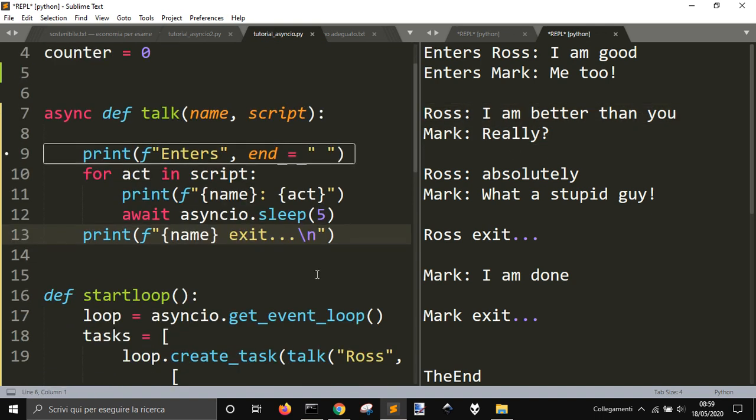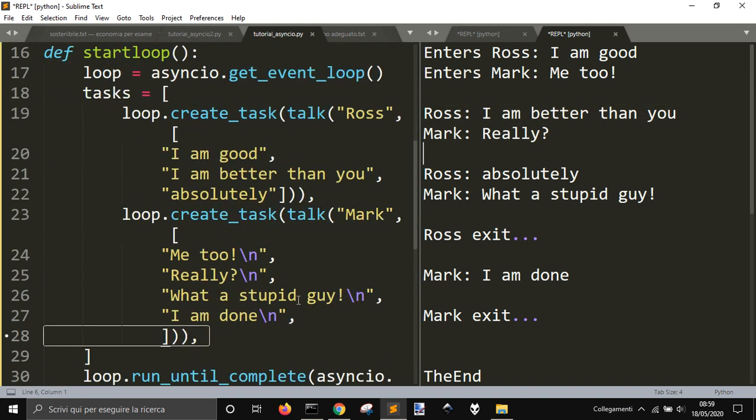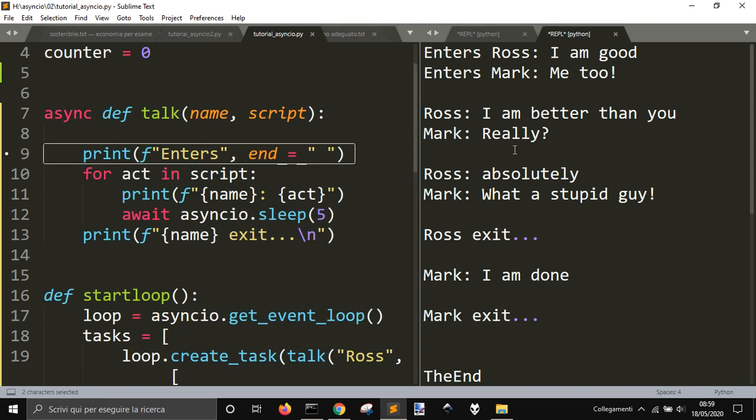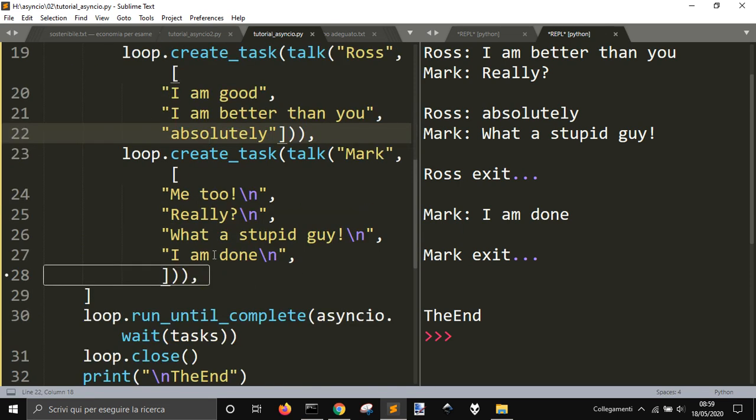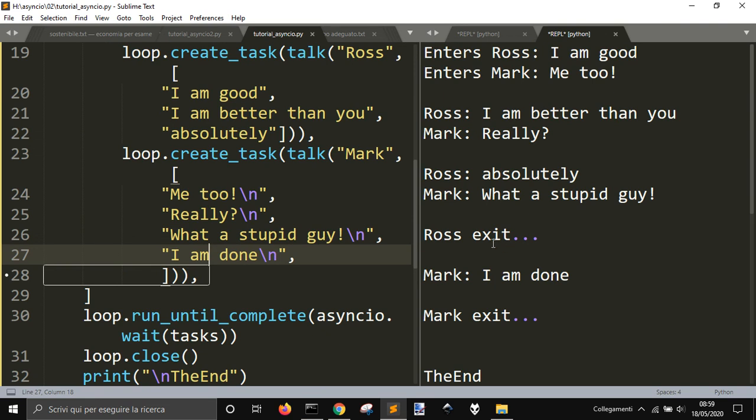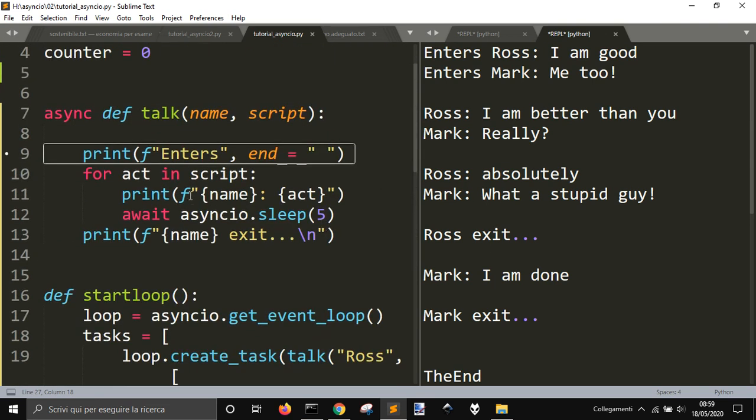We'll make a space because Mark has a new line here, and so we will wait for seconds, and we'll go on. The first one has only 3 sentences, and the second one has 4 sentences. So when the first one ends, being done with the 3 sentences, it will print this one.